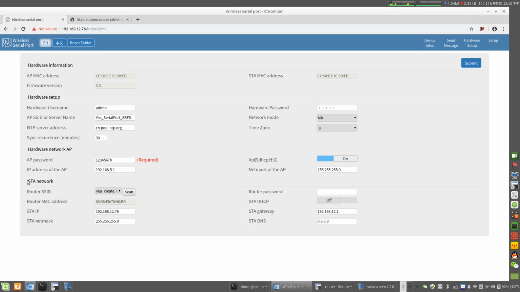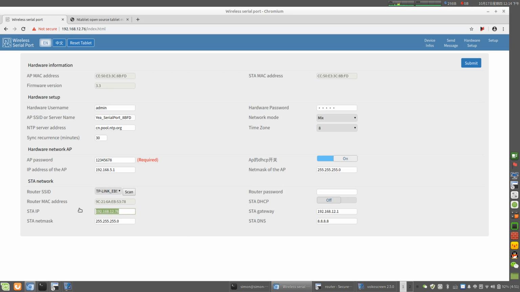And this is the STA network. What does that mean? It means the SSID of your wireless router that the device connects to, and the router's MAC address, whether to use the DHCP of the router or turn it off, which means you are using a static IP.